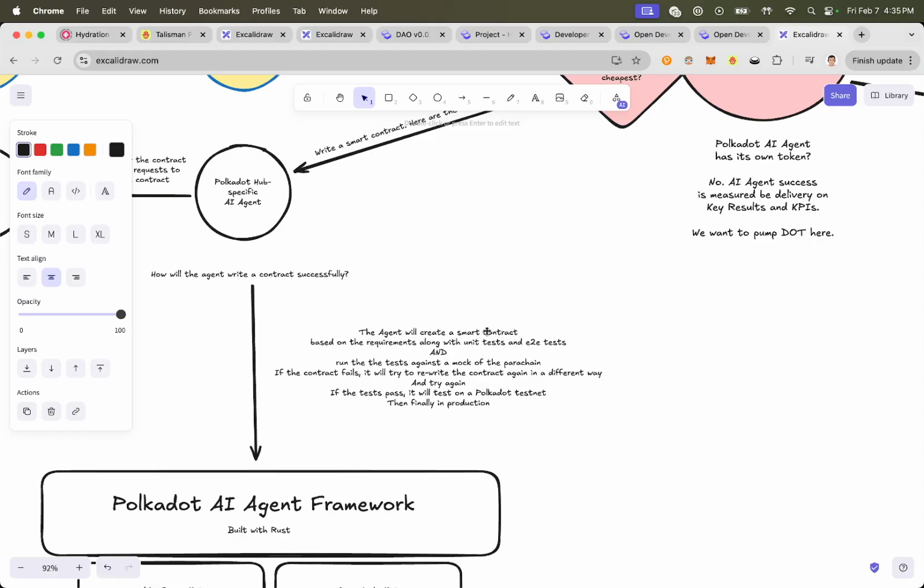First, it'll run its unit tests off of a mock. And if it works, then it can move forward, and it'll move forward towards testing it on an actual testnet. Because remember, this is fully autonomous, and it'll make sure it works on a testnet, and then finally it'll go into production. Now, if it fails, then it needs to rewrite or create a new prompt and retry. And there should be a limit on the number of retries, maybe you can only do 3 retries, or I don't know, 10 retries, because this does cost compute, right?